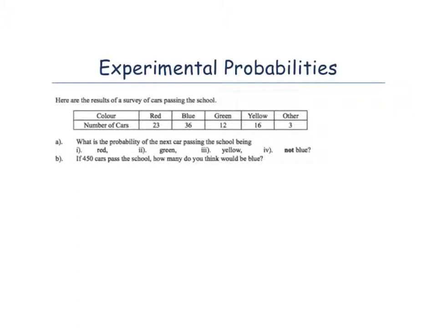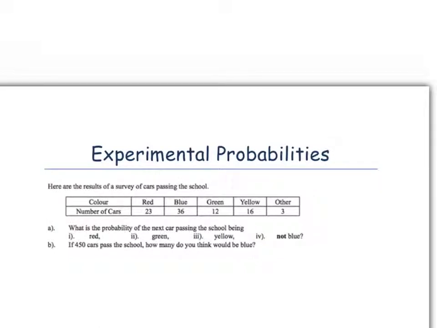As well, sometimes we might do an experiment, a survey, and want to find probabilities from it. So here we have a set of data about the colour of cars passing outside of a school. And then we can find some probabilities from our experiment. So we've got a table here. It says the colours of the cars, and then it says the number of cars that passed by below it. But how many cars actually passed by the school? Well, we don't know at the moment, but we can find it out by adding up the number of red cars that went past, blue, yellow, green, and the other ones, and we'd find the total number of cars that we saw go past our school.